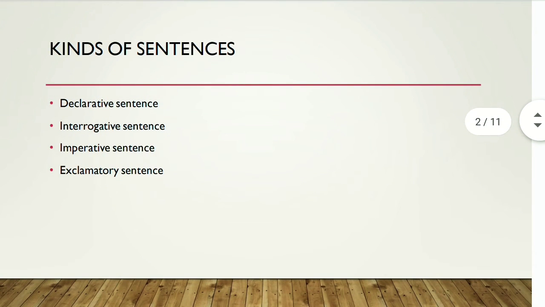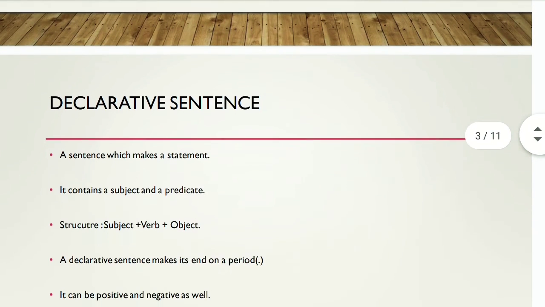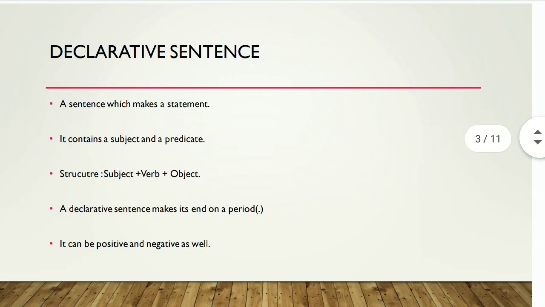In today's video we are going to learn about kinds of sentences. So there are four kinds of sentences. The first one is declarative sentence, the second one is interrogative sentence, the third one is imperative sentence, and the fourth one is exclamatory sentence. So I would discuss these sentences one by one in detail. So let's start with the first one, which is declarative sentence.